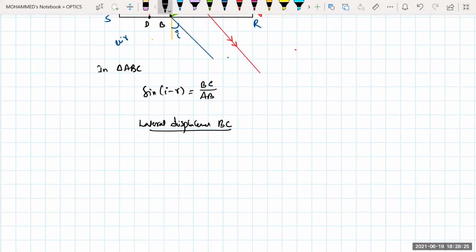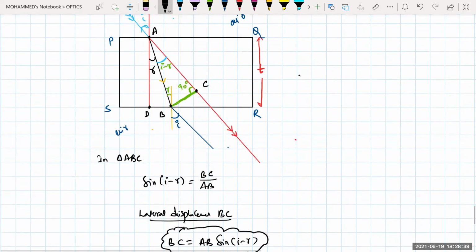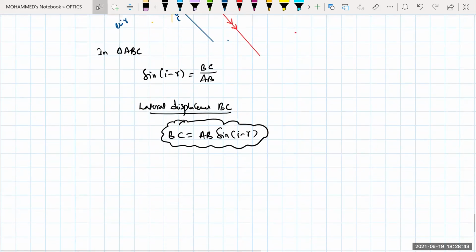So now from this I can calculate BC. BC will be equal to AB into sine of I minus R. This will be your lateral displacement. That means if I know AB, I can calculate that. Now see the triangle ADB. There is one more triangle, I can calculate from that one.